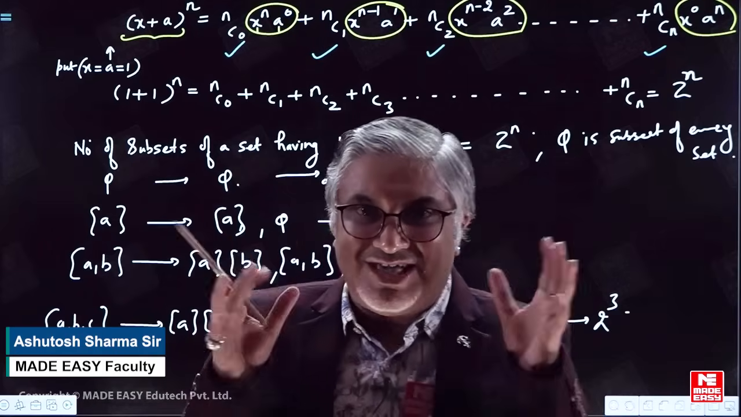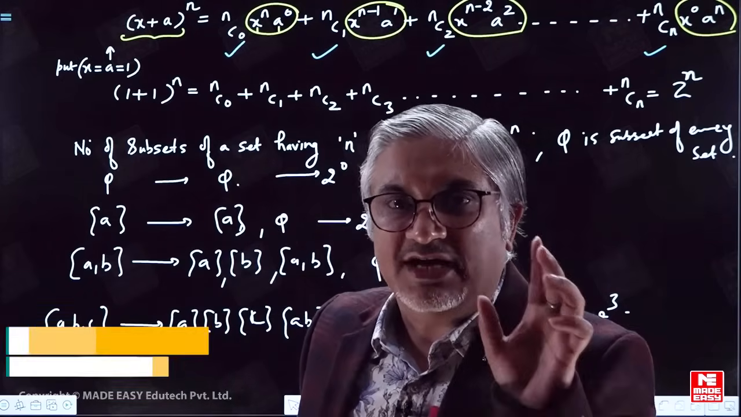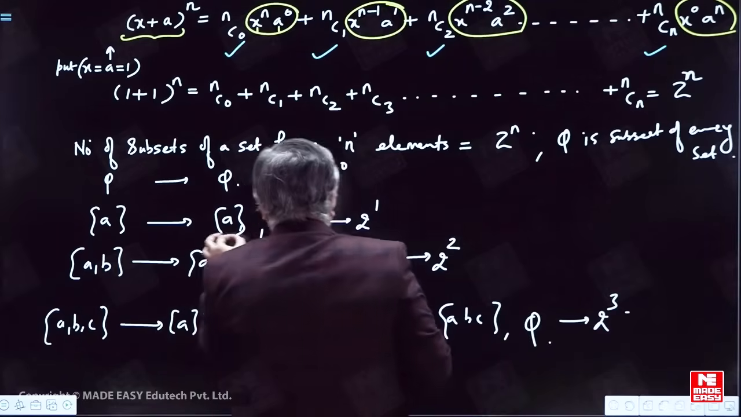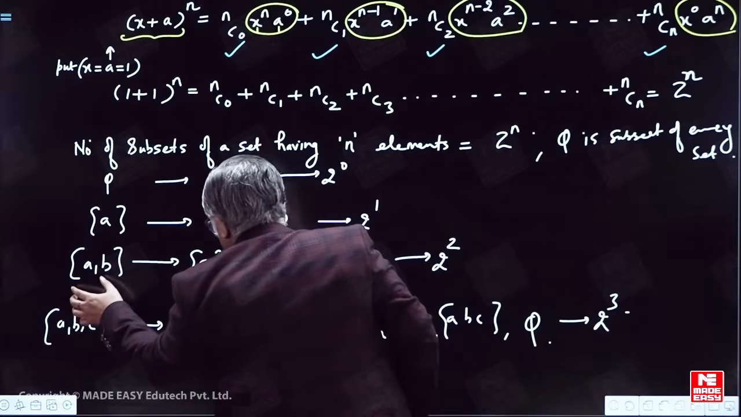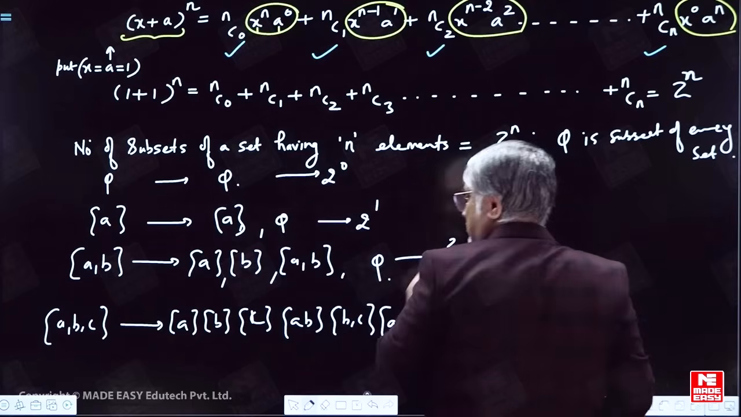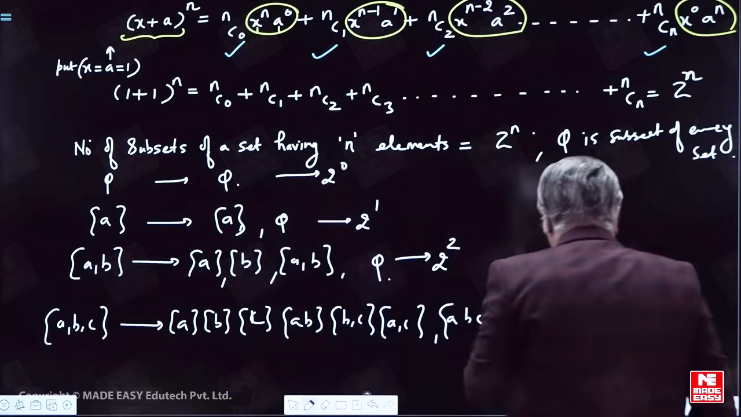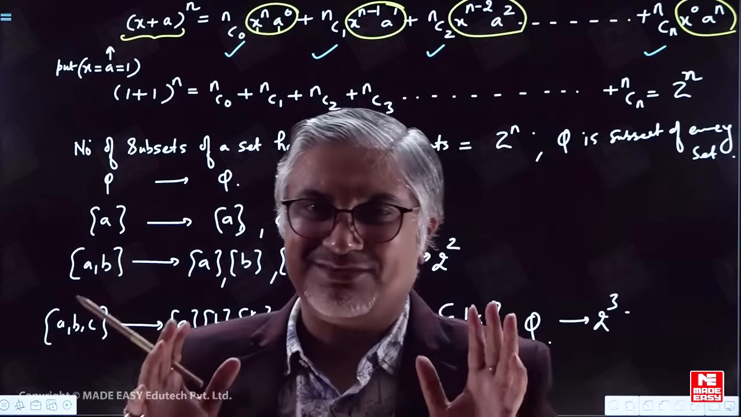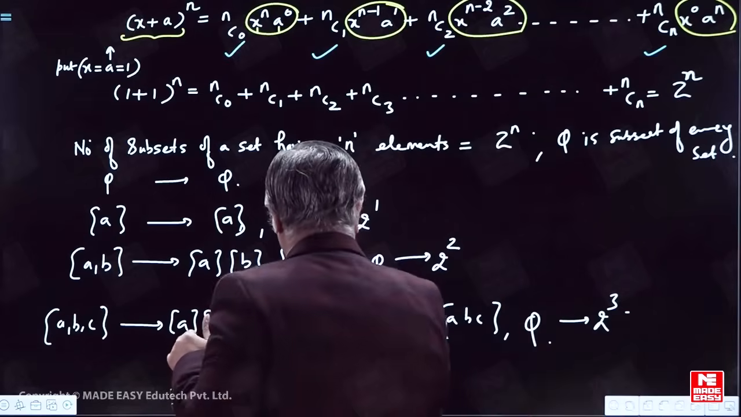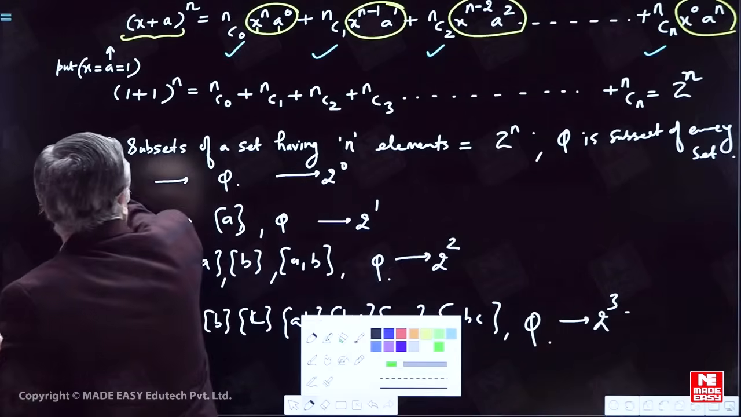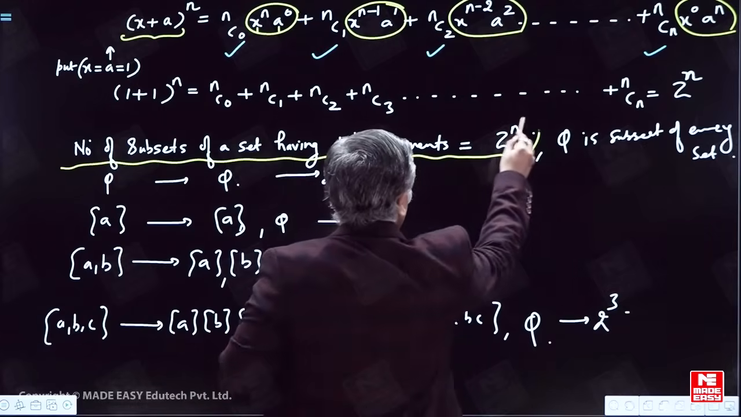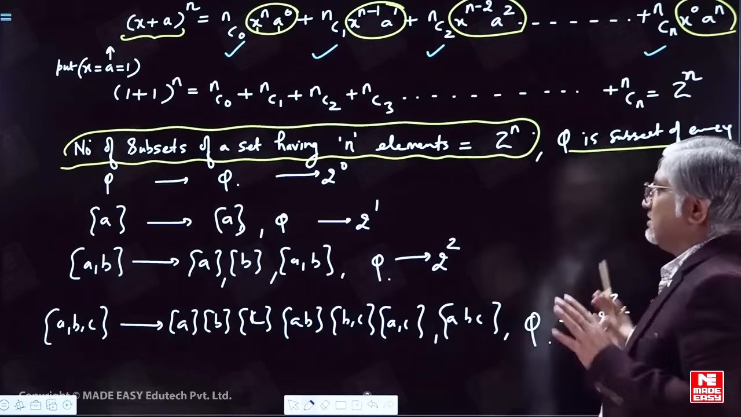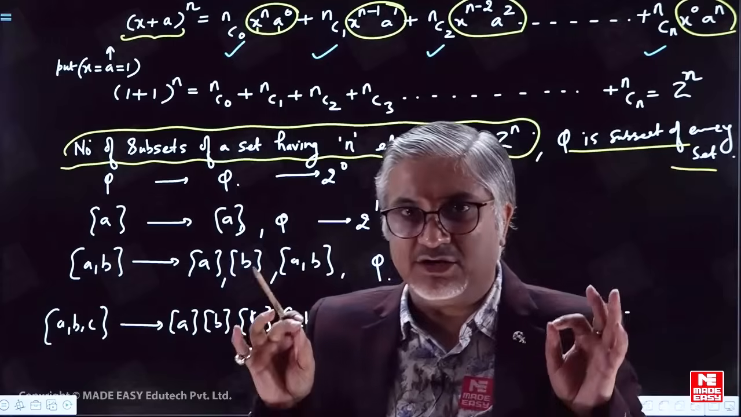So we have generalized the result. If a set contains no elements, it will have only one subset, 2 power 0. One element, 2 power 1 subsets. If 2 elements are there in a set, the subsets that are possible are 2 square. And if there are 3 elements, its subsets will be 2 cube. I hope I am very well able to explain this axiom which I am directly using out here. Number of subsets of a set containing n elements is 2 power n, and we have assumed phi is a subset of each and every set. All these things are absolutely clear with everybody.